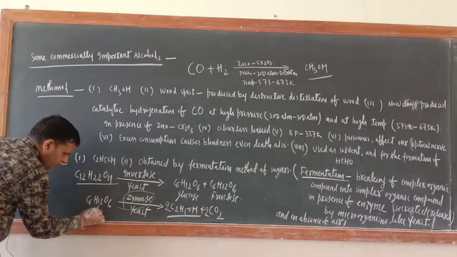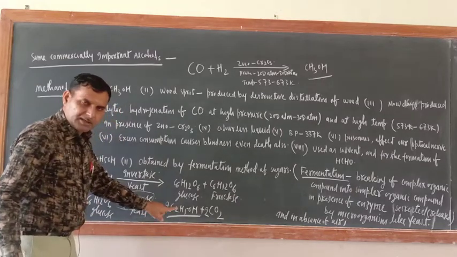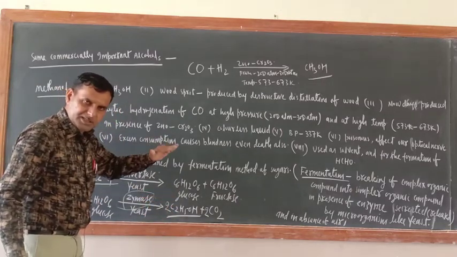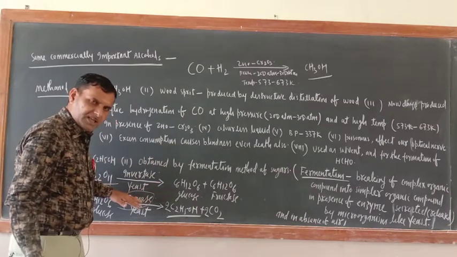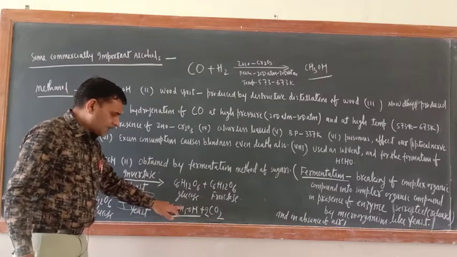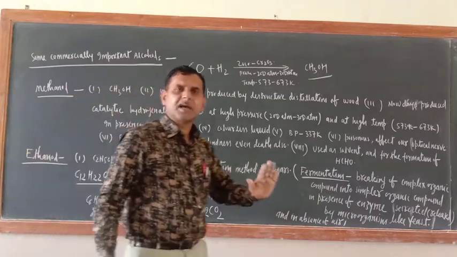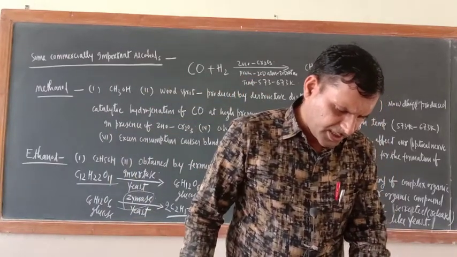This is glucose. Once it is fermented into ethyl alcohol, and the percentage of ethyl alcohol increases beyond 14%, the action of zymase enzyme will be inhibited. It will be controlled, and this ethyl alcohol will not be oxidized into ethanoic acid or acetic acid.